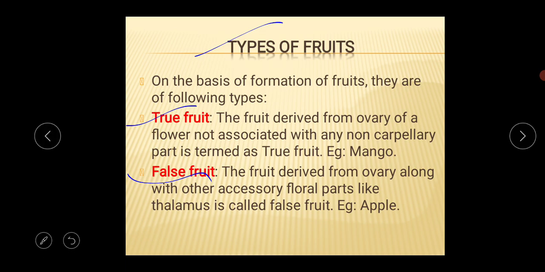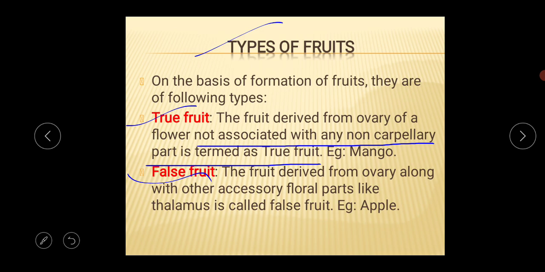Okay, so what is the basic definition of the true fruit? The fruit derived from the ovary of a flower which is not associated with any non-carpellary part is termed as true fruit, like the mango and the tomato. The other floral parts degenerate and fall off.